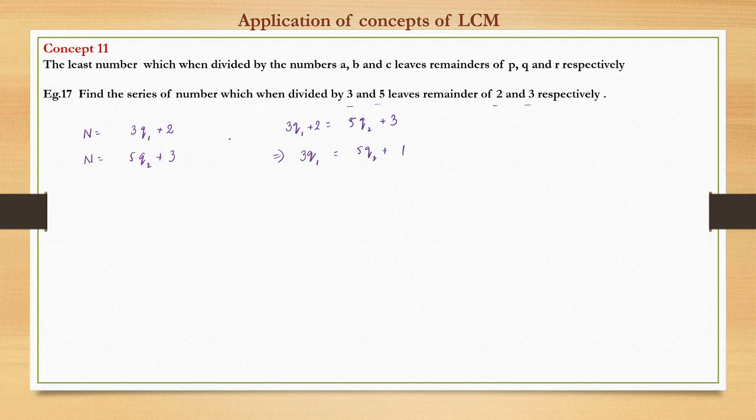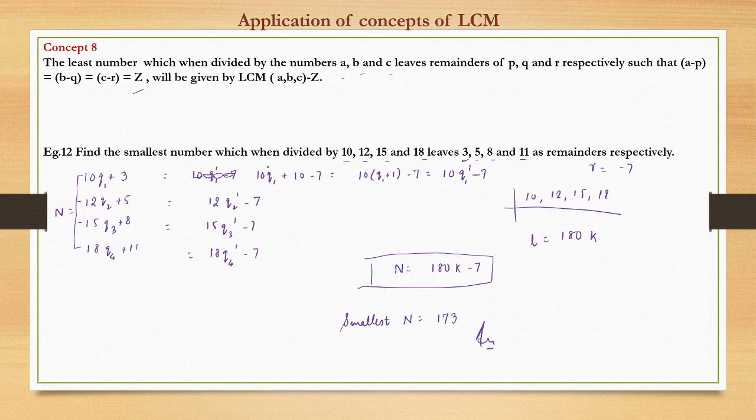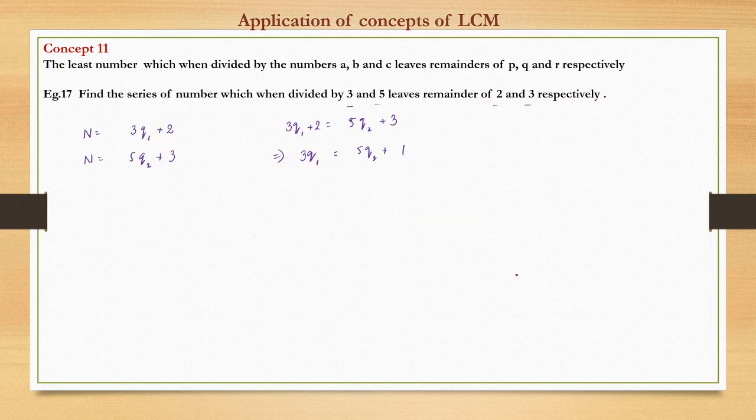Here we can see, in the earlier example, the difference between the number and the remainder was the same in all the cases: 10 minus 3 is 7, 12 minus 5 is 7, 15 minus 8 is 7, 18 minus 11 is 7. So we had taken a generic approach of taking the LCM and minus the common difference, which is 7. This way we could have done, but here in this question that difference is not the same. 3 minus 2 is 1, 5 minus 3 is 2, so it's not the same.